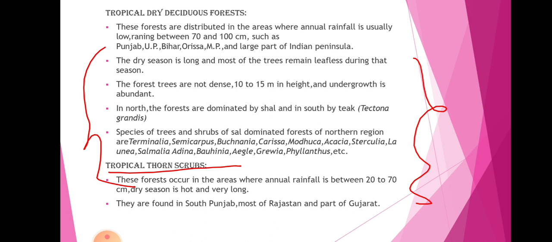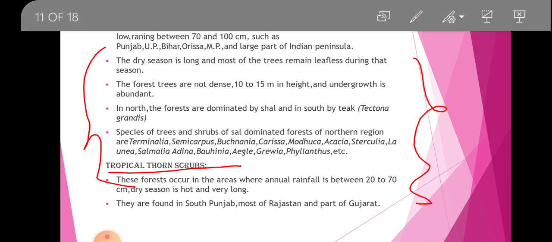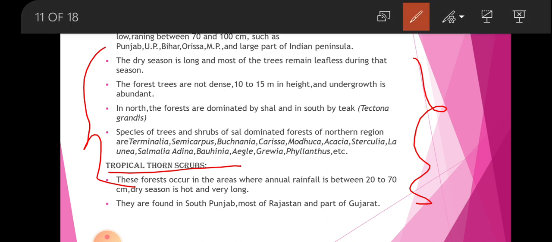But first, tropical dry deciduous forest. These forests are distributed in areas where annual rainfall is usually low, ranging between 70 and 100 centimeters, such as Punjab, UP, Bihar, Odisha, MP, and a large part of the Indian peninsula. The dry season is long and most of the trees remain leafless during the season.